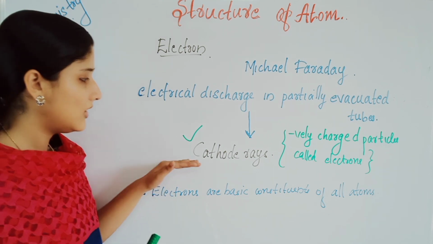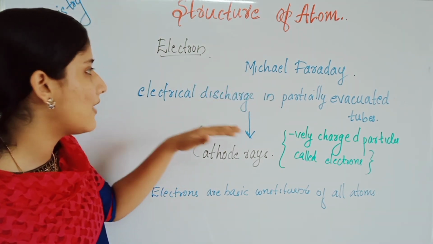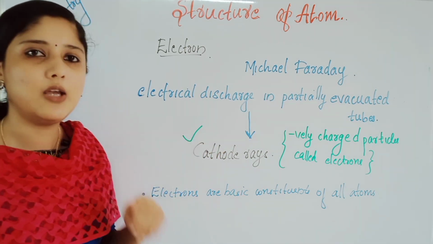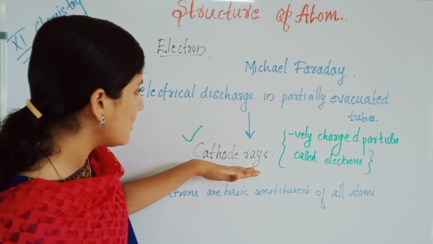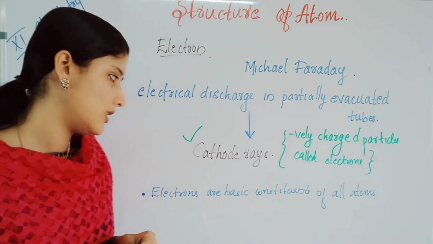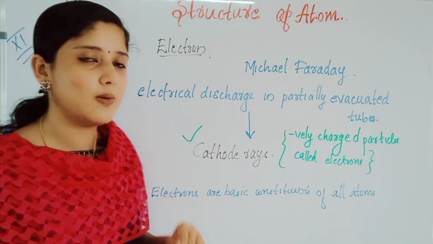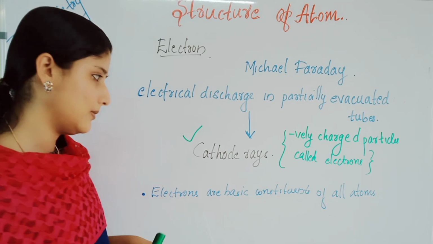Okay. Cathode rays were discovered by Michael Faraday when he was doing electrical discharge in partially evacuated tubes. And what were these cathode rays? They were negatively charged particles called electrons. And at that time, scientists believed that electrons are the basic constituents of all atoms.